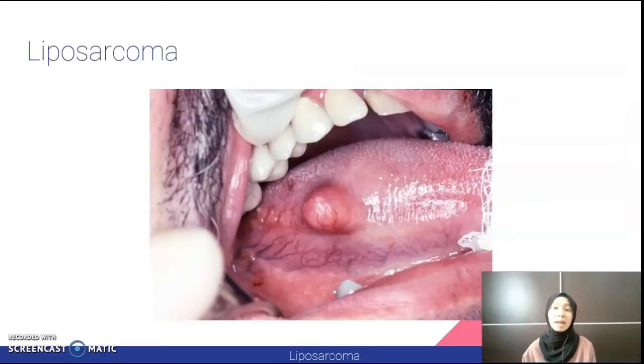Next, I'll be talking about liposarcomas. Liposarcomas are seen primarily in adults. The mean age for head and neck tumors is 57 years. The tumor is typically a soft, slow-growing, ill-defined mass that may appear normal in color or yellow. Pain or tenderness is uncommon. When present, it is usually a late feature. The neck is the most common site for liposarcomas of the head and neck region. The most frequent intraoral locations are the tongue and cheek.